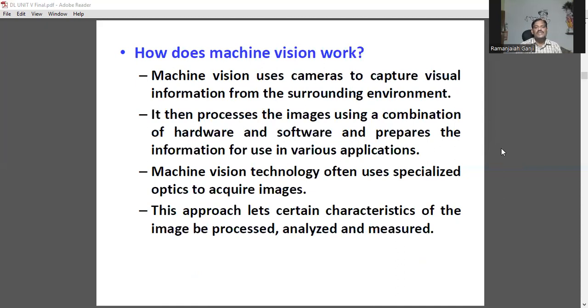How does machine vision work? I told you, whatever the environment we have, an agent. An agent is a program which interacts with the environment by using sensors, cameras.